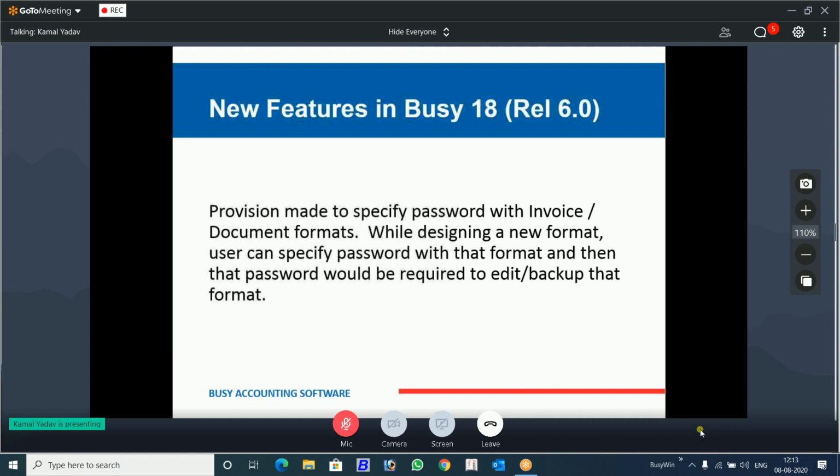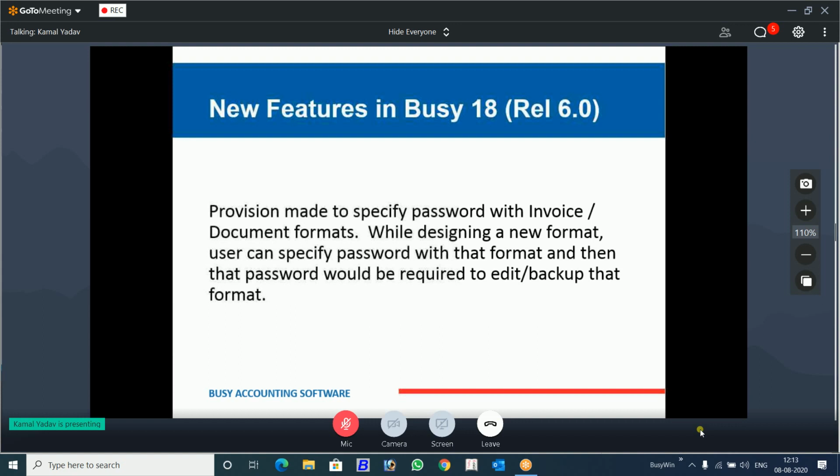So you want your designed format not to be misused. So for that, we have given this feature. Another case can also be there, like you have designed the format, now you have done so much work on that. You don't want anybody to copy it and use it as it is. You want somebody to pay you and then use it.